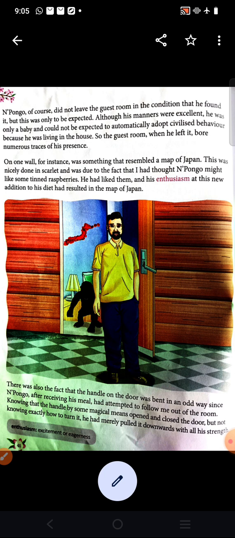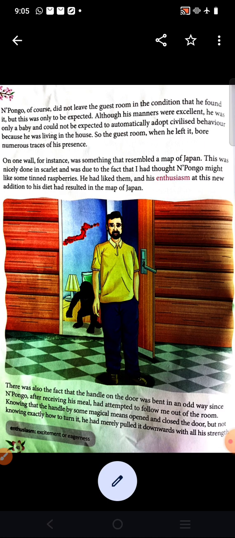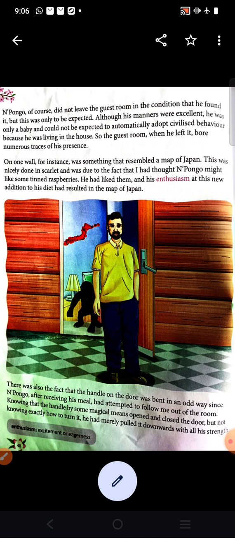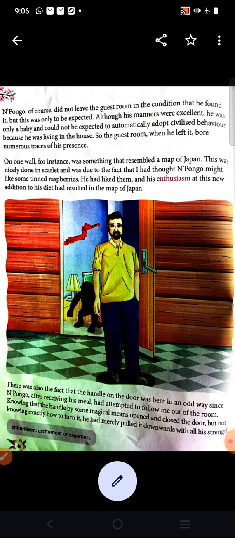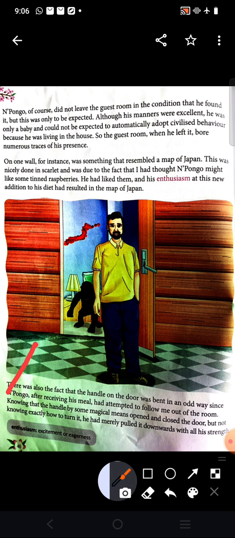Understood? Yes, students, are you with me? Yes. Okay, be with me. Today we are going to complete our portion. Please pay attention. So now the next paragraph, this paragraph.